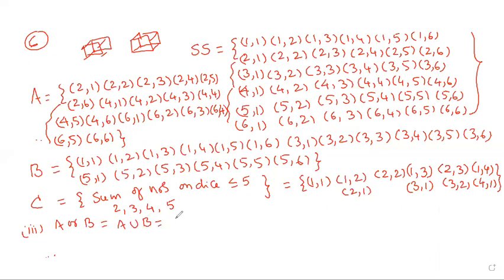A set elements and B set elements total. A is the even numbers, B is the odd numbers, so we get the same sample space. Total is the sample space; I am writing S. So we get the same sample space. Third bit is completed. What is the fourth bit? A and B means common.